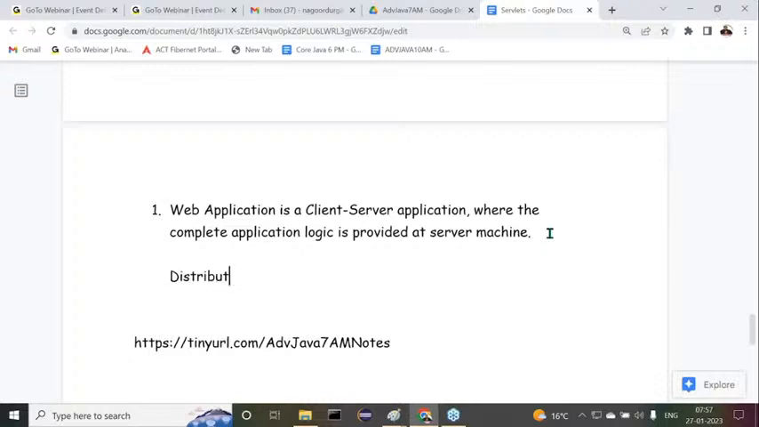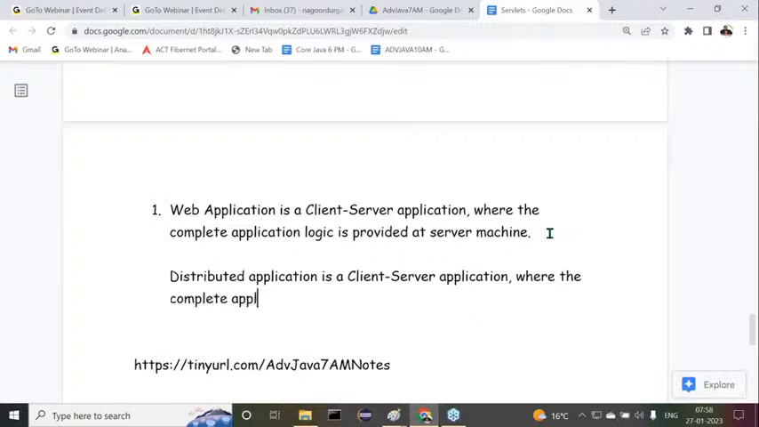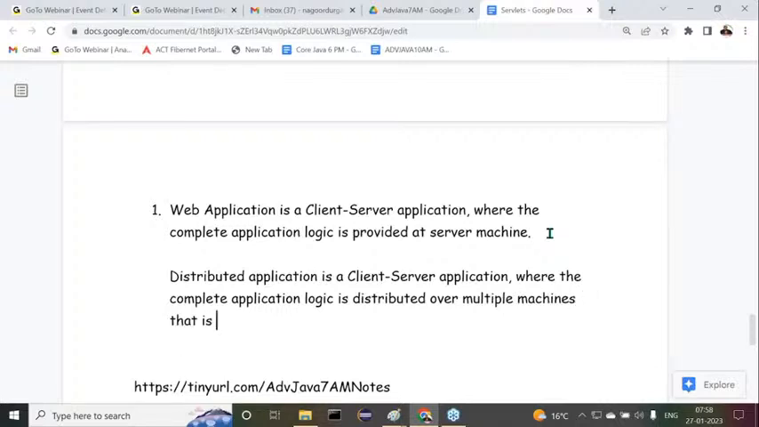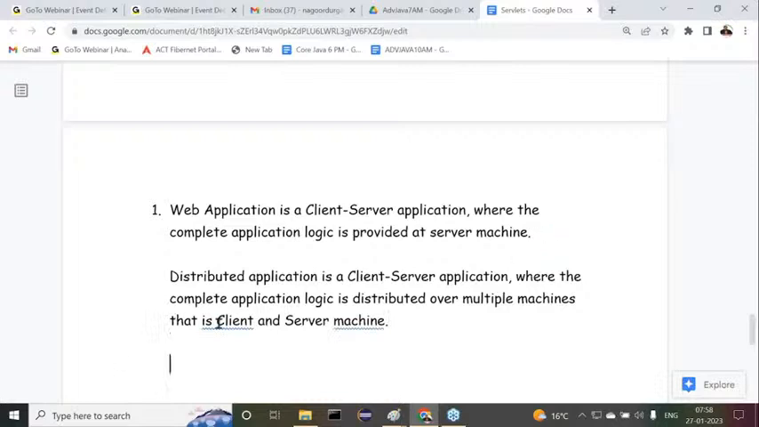Observe carefully. A distributed application is a client server application where the complete application logic is distributed over multiple machines, in the sense that there are client and server machines. Observe carefully. I'll give some simple diagrams for the client and server machines.